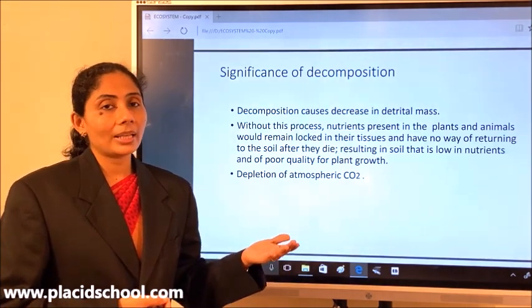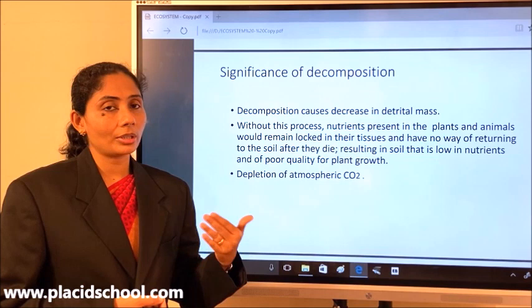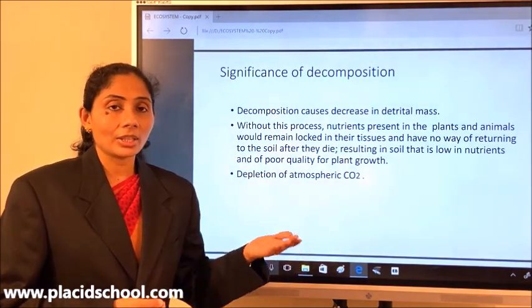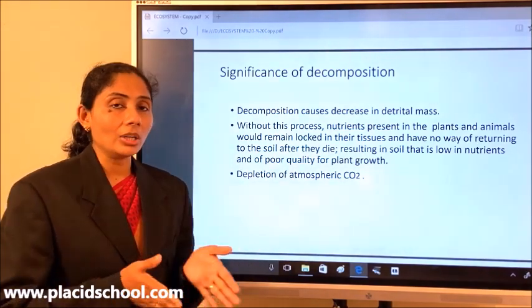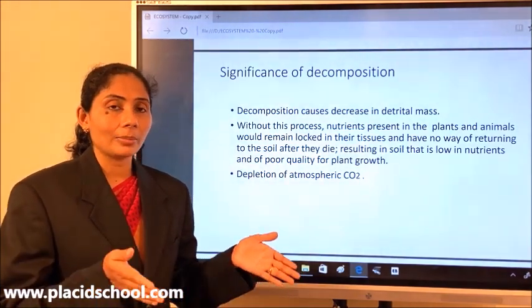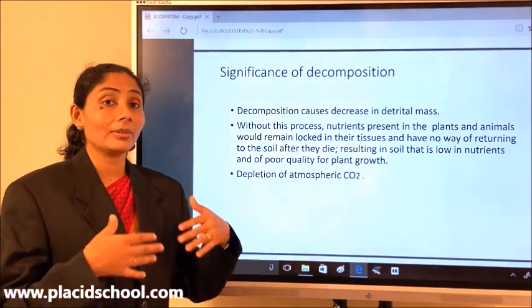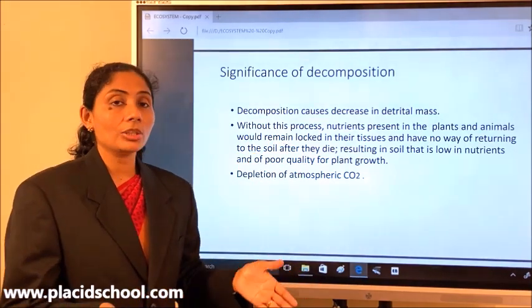This is what makes up living organisms. When they die, they do not require this anymore, so it is going to be a waste in their tissues. This has to be unlocked and released. That is the carbon, hydrogen, oxygen, nitrogen, phosphorus, and sulfur locked in this organic matter should be released into the soil.